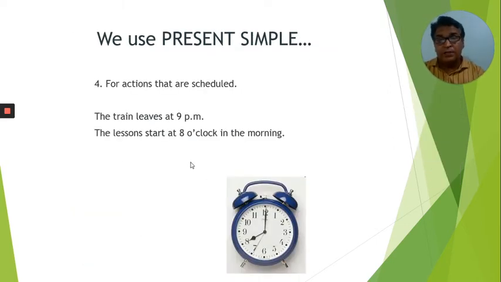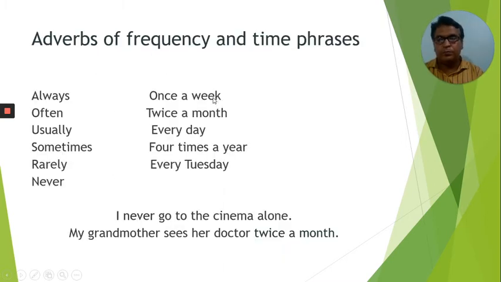Even in simple present tense, we use some actions that are scheduled, that are fixed. Okay, like the train leaves at 9 p.m. This is the regular time of the train and it leaves at 9 p.m. So we will use the same simple present tense in such situations. The lessons start at 8 o'clock in the morning. So again, simple present tense is going to be used in situations which are scheduled already.